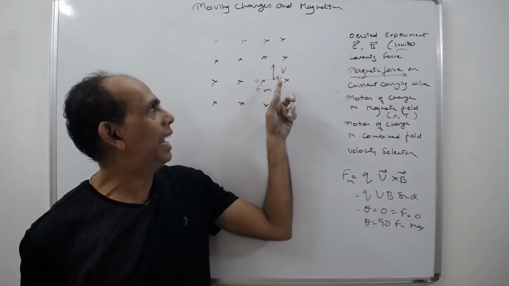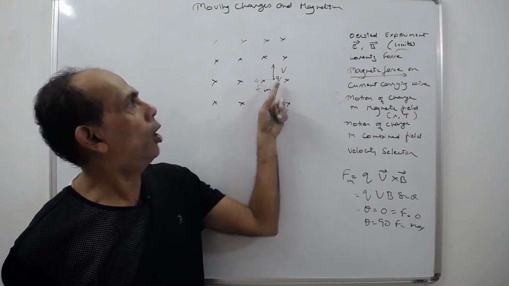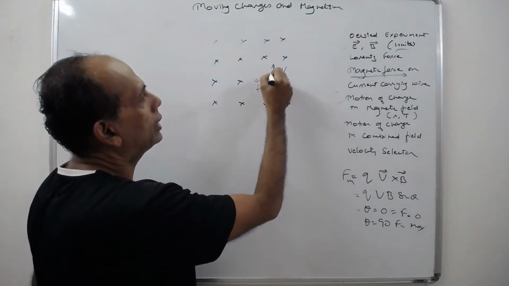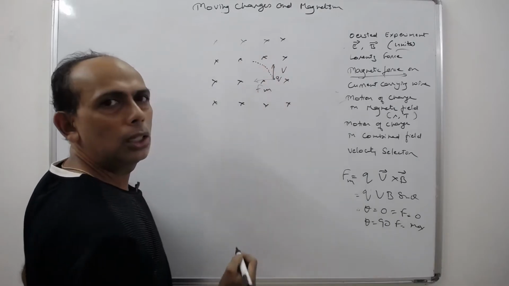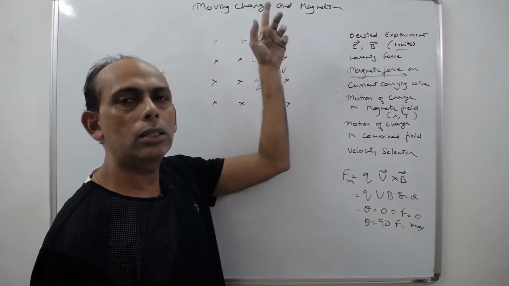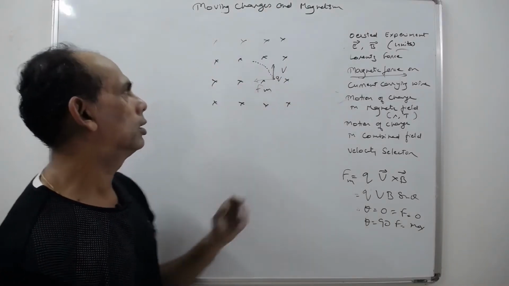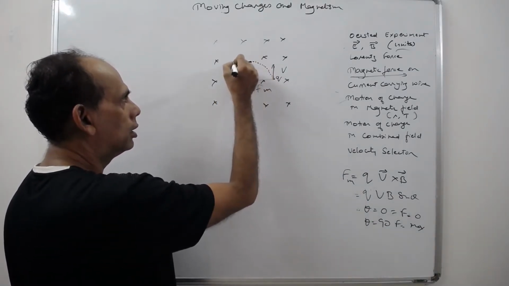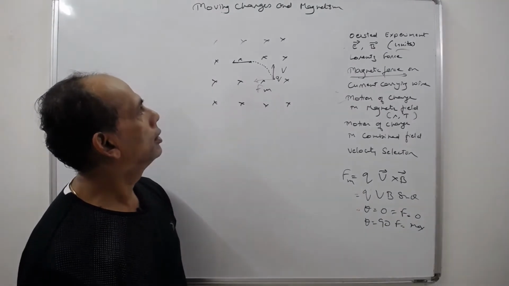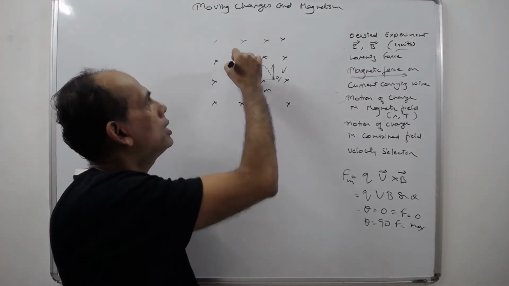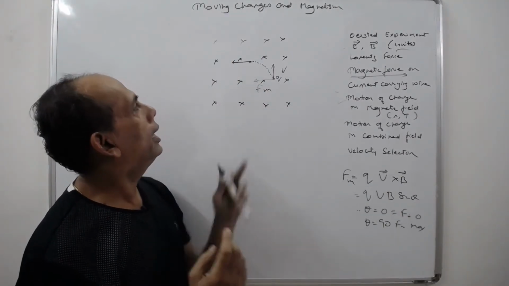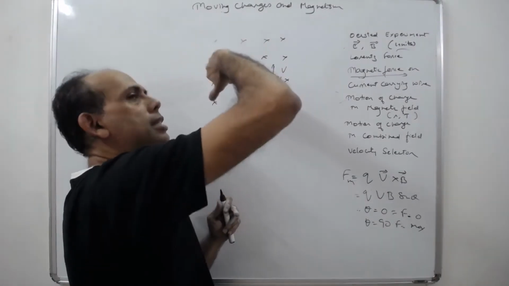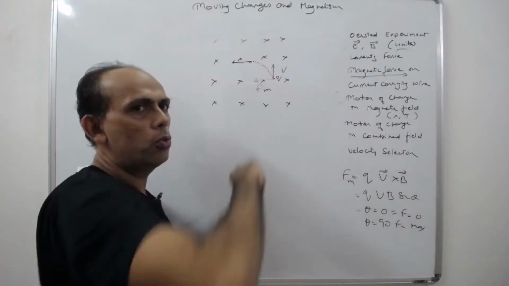This force will make the charge not take a straight path but a curved path. Constantly it is acting, so the charge doesn't take a straight path, it will take a curved path. At this instant, the velocity is like this. If you consider this as the velocity, then at this point, what is the direction of the force? v this side, B this side, v cross B is downward.